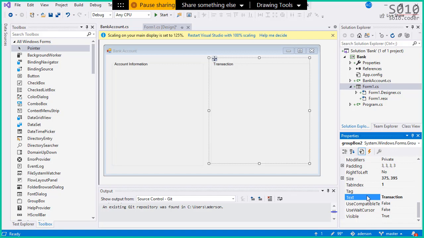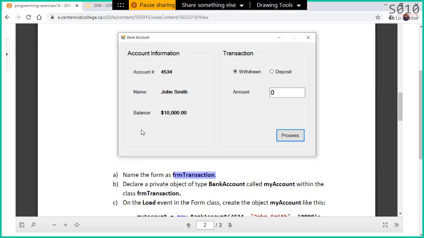Okay, so transaction here with those in place. Let's now add those labels. Now, in terms of those labels, look at this.